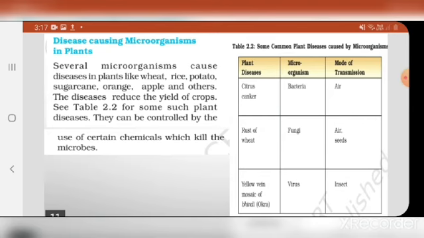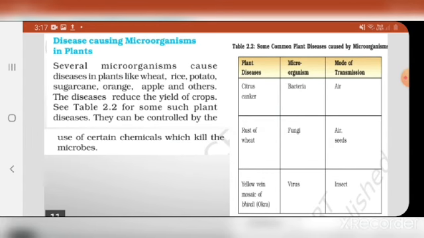Several microorganisms cause disease in plants like wheat, rice, potato, sugarcane, orange, apple, and others. These names you have to learn. The diseases reduce the yield of crops. Due to these pathogens, the crop production is reduced, and in this way they affect humans also. See table 2.2 for some such plant diseases.